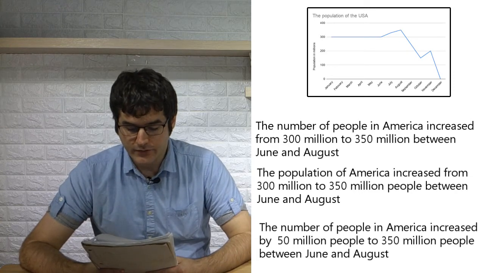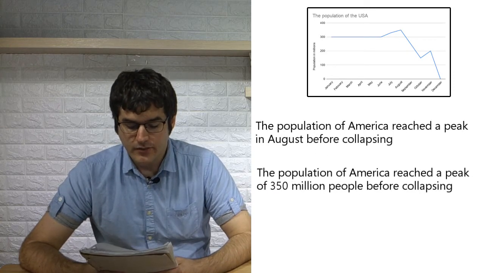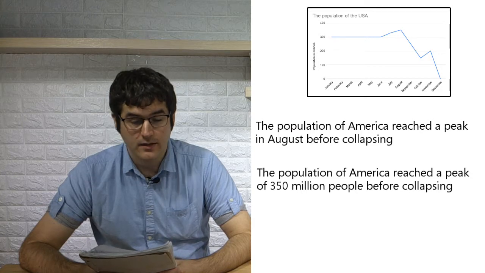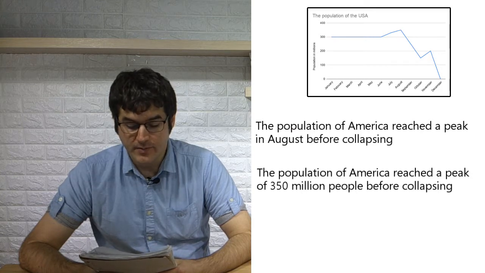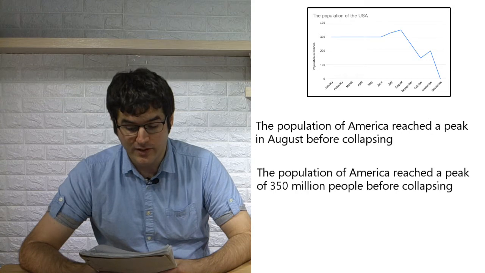We can also say the population of America reached a peak in August before collapsing. The population of America reached a peak of 350 million people before collapsing.